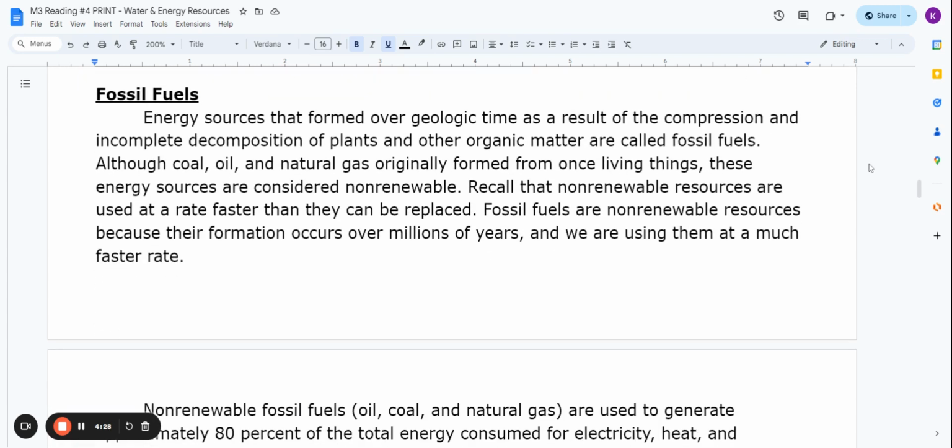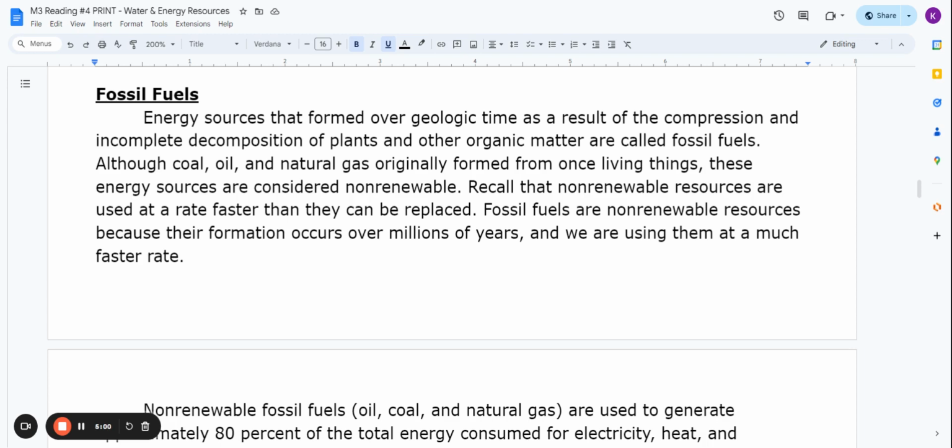Fossil fuels. Energy sources that formed over geologic time as a result of the compression and incomplete decomposition of plants and other organic matter are called fossil fuels. Although coal, oil, and natural gas originally formed from once living things, these energy sources are considered non-renewable. Recall that non-renewable resources are used at a rate faster than they can be replaced.